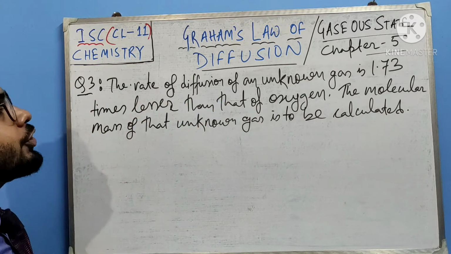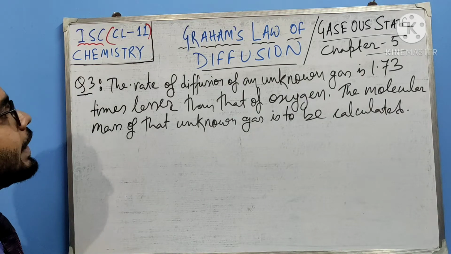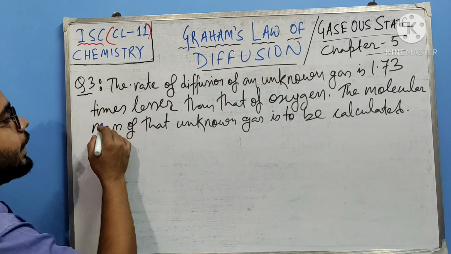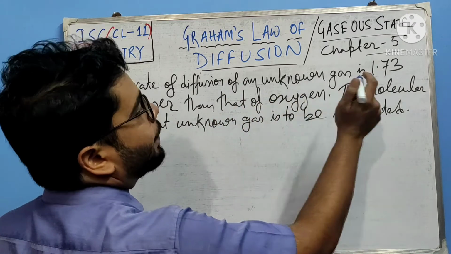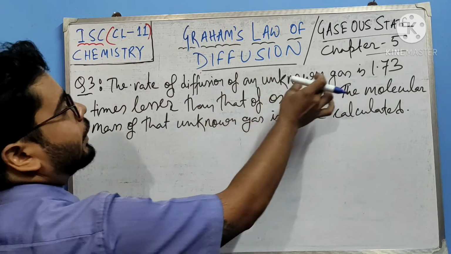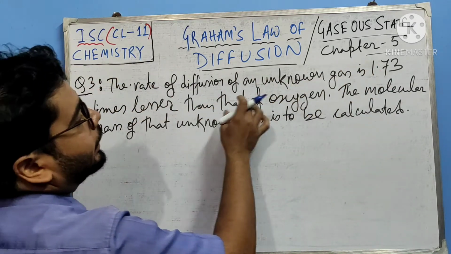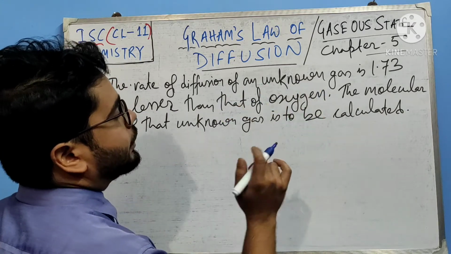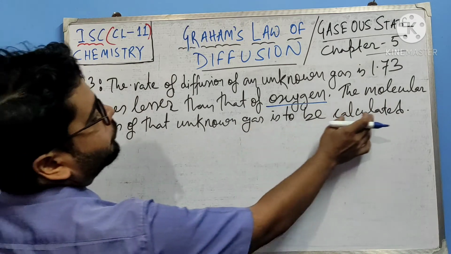The rate of diffusion of an unknown gas is 1.73 times lesser than that of oxygen. So the molecular mass of that unknown gas is to be calculated.